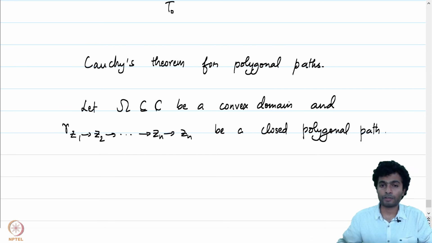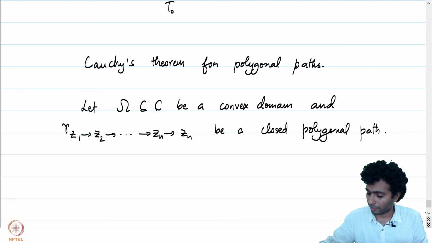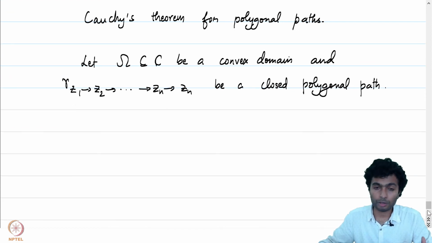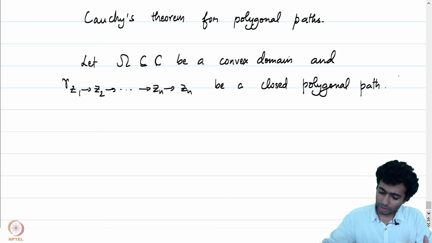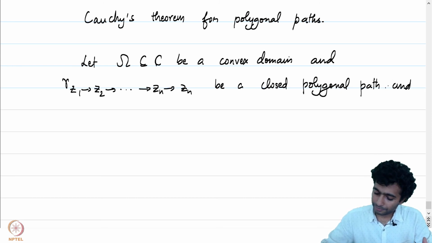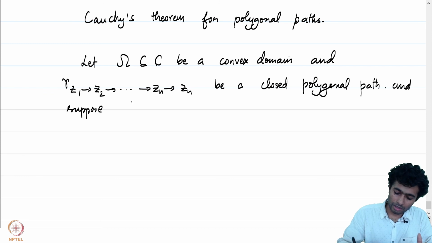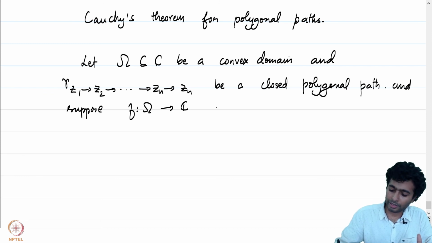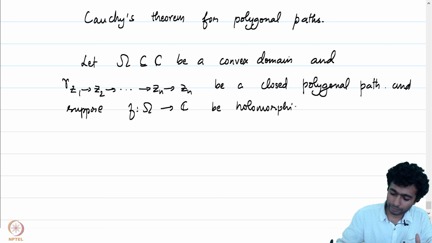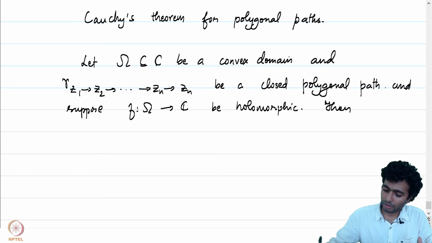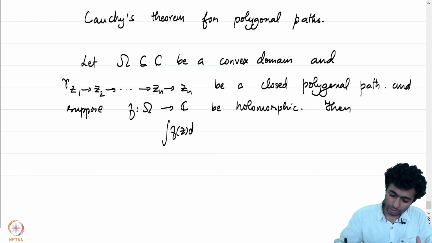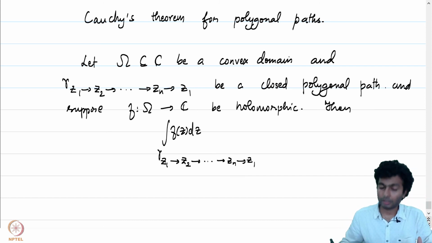Notice that this ensures that the convex hull is also contained in our given domain omega, because the domain omega is convex. And suppose f is a function defined on omega which is holomorphic. Then the integral of f of z dz over the closed polygonal path, this is not zn, this is z1, is equal to 0.